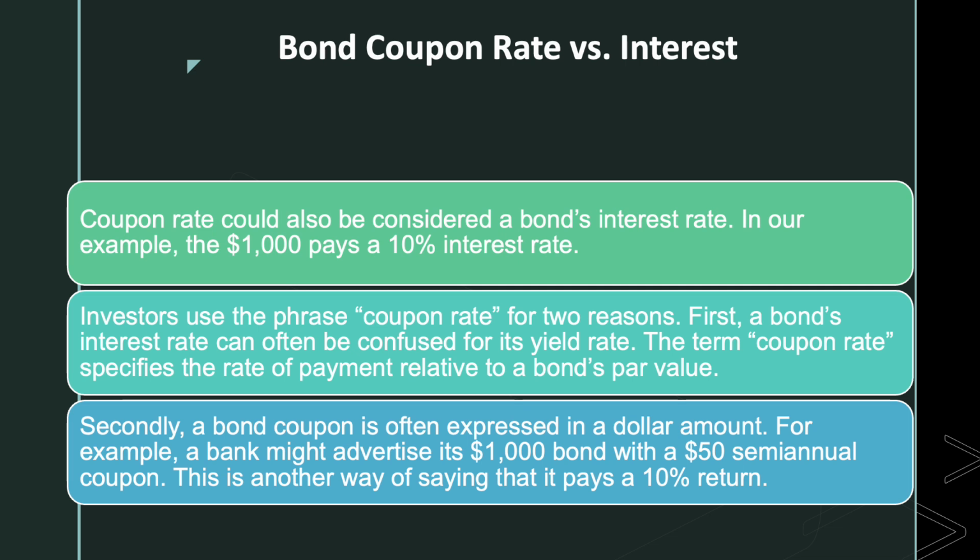First, a bond's interest rate can often be confused for its yield rate. The term coupon rate specifies the rate of payment relative to a bond's par value. Secondly, a bond's coupon is often expressed in a dollar amount. For example, a bank might advertise its $1,000 bond with a $50 semi-annual coupon. This is another way of saying that it pays a 10% return.